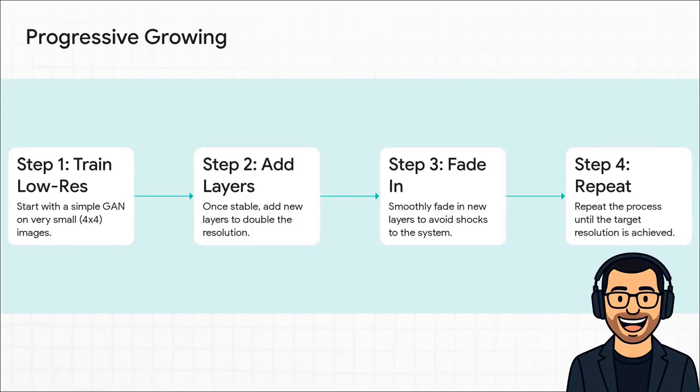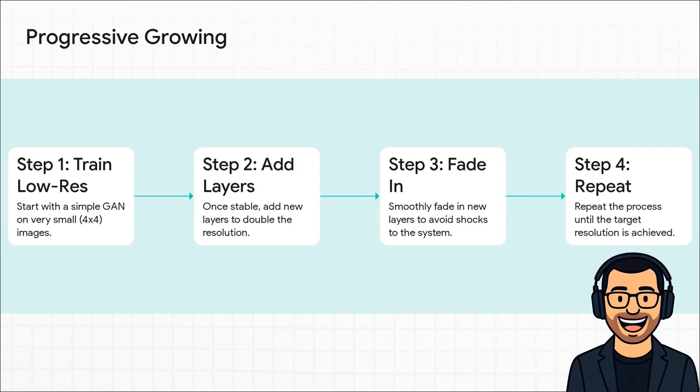So the whole process is this really elegant loop. First, you train that tiny 4x4 network until it's stable. Then you add new layers that can handle 8x8 resolution, and this is the really clever part. You don't just flip a switch and turn them on. You slowly fade them in, blending the output from the old layers with the new ones. This is so important because it avoids shocking the system and wrecking all the progress you've already made.